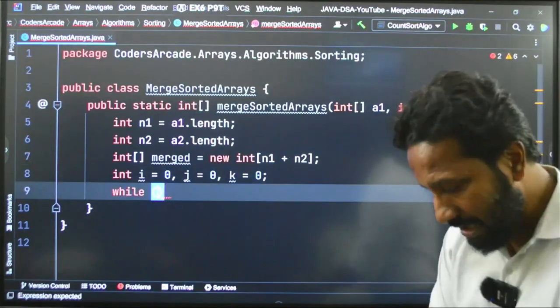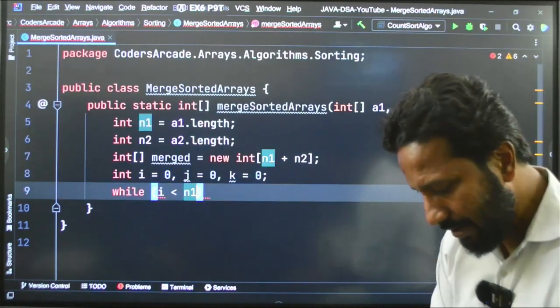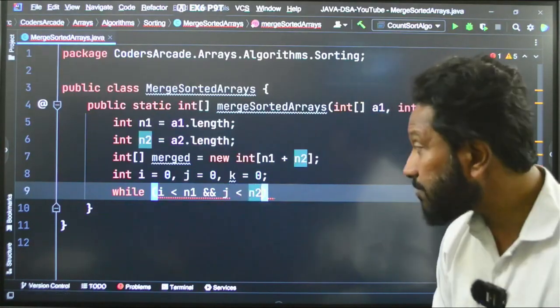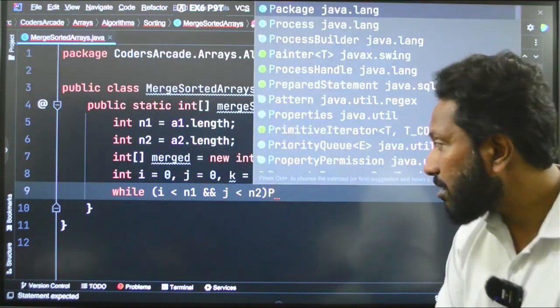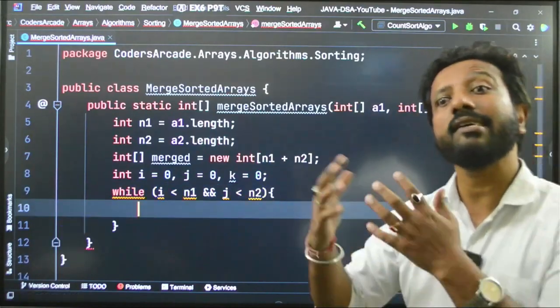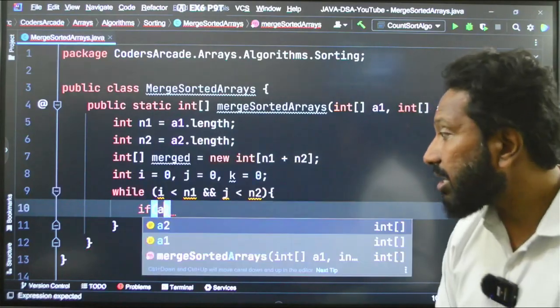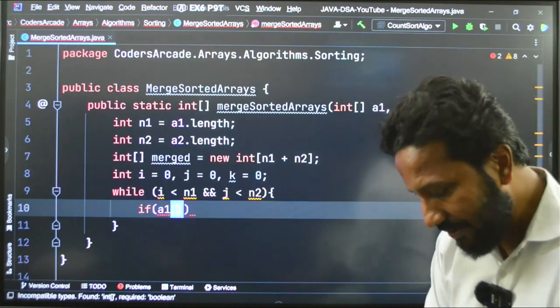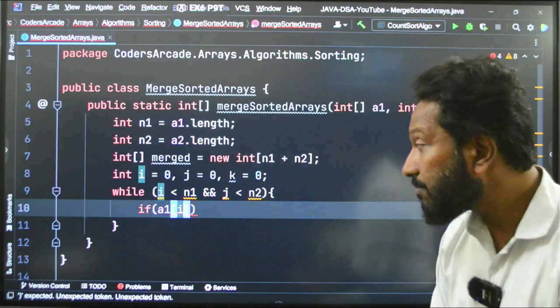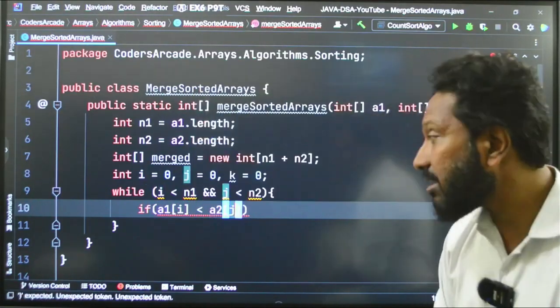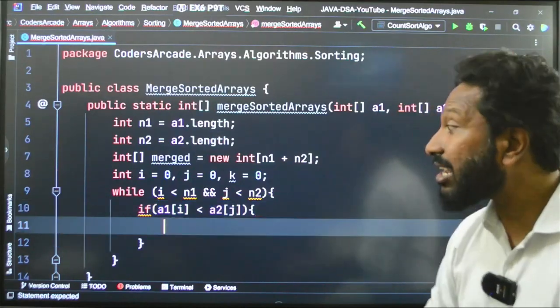So, the condition is while i is less than n1 and j is less than n2, what do I have to do? I just have to apply that condition. If A1 of i, if the first array element is less than A2 of j, what happens?